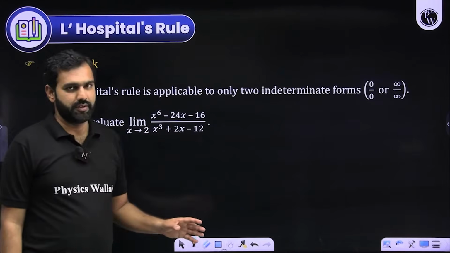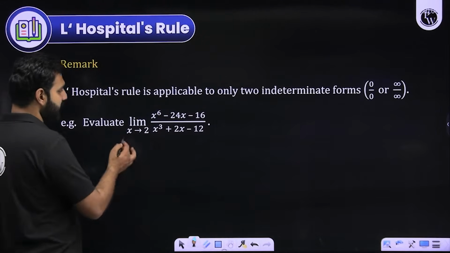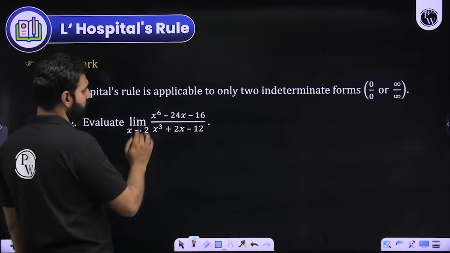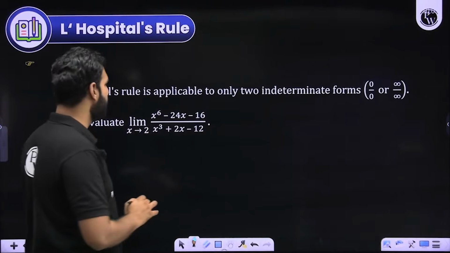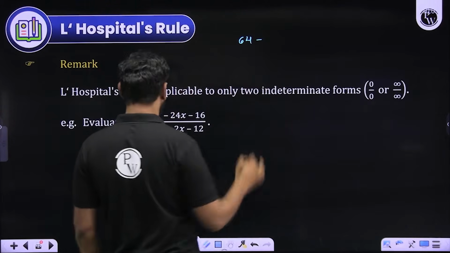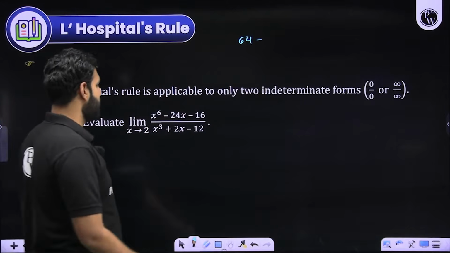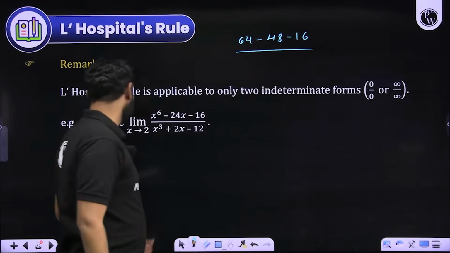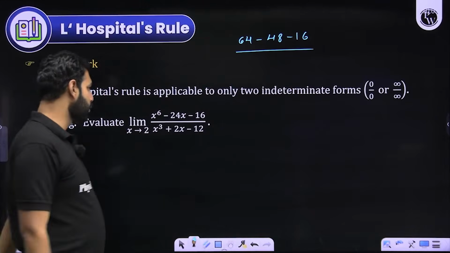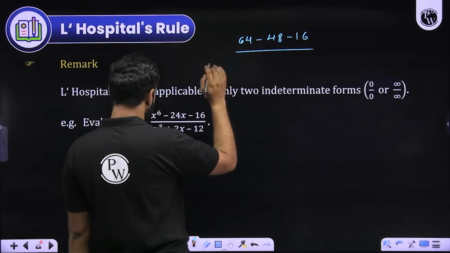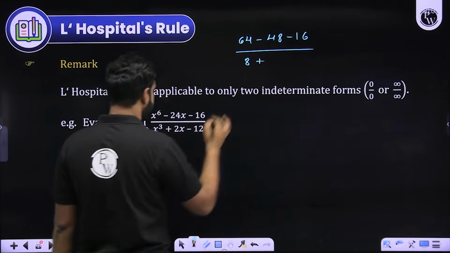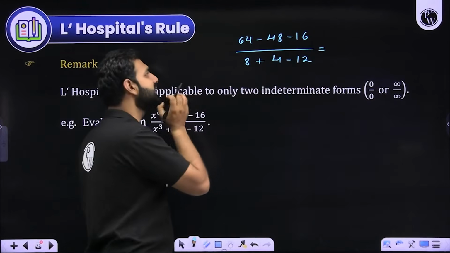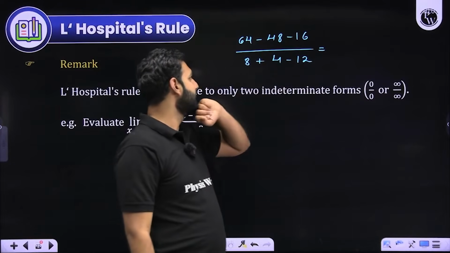Now in this question, what is the problem? If I replace x by 2 in the numerator and denominator, what do I get? So when you replace x by 2 in the numerator, 2 to the power 6 is clearly 64. I hope you understand. So 2 to the power 6 is 64 minus 2 into 24, which is how much? 48, and minus 16. Then what do we have in the denominator? Again, 2 is the limit. So when x cube has this 2 as x, so 2 to the power 3 is 8 plus 2 into 2 is 4 minus 12. Now what you must be noticing is that 64, 48 minus 16 is how much?